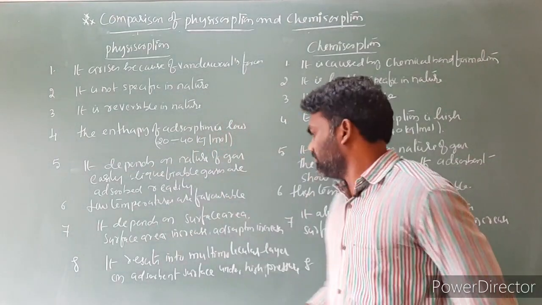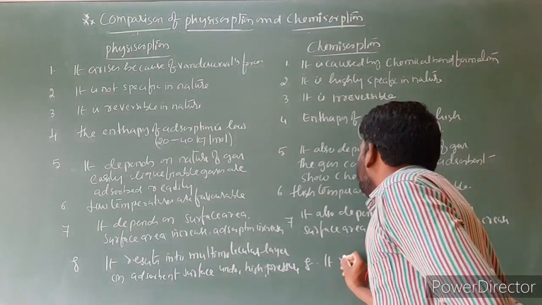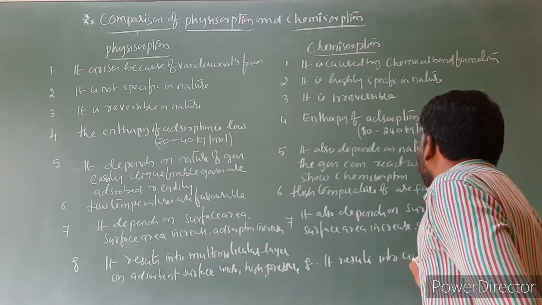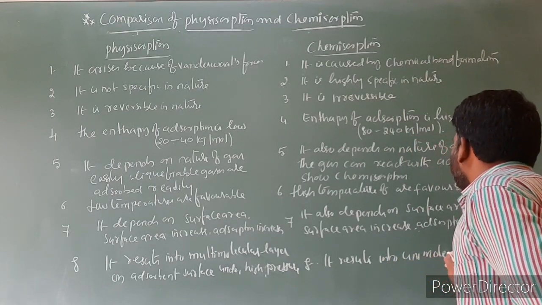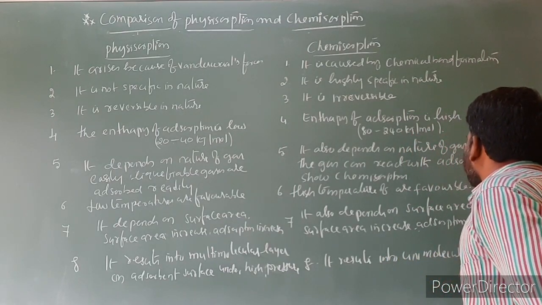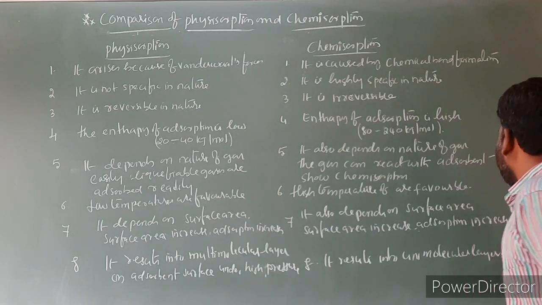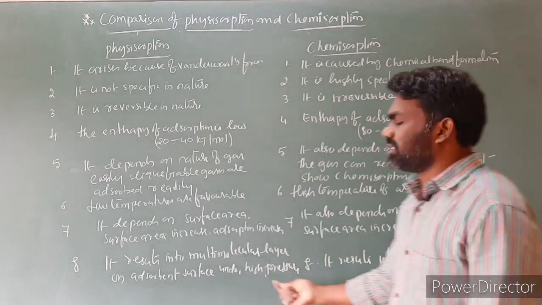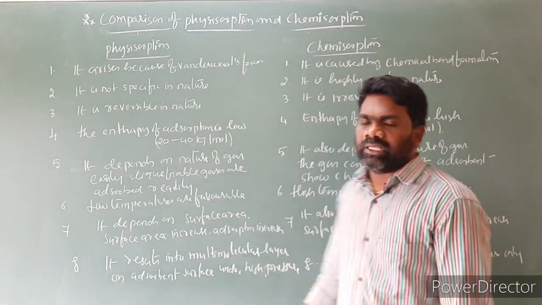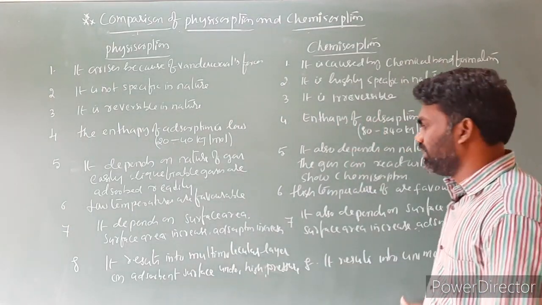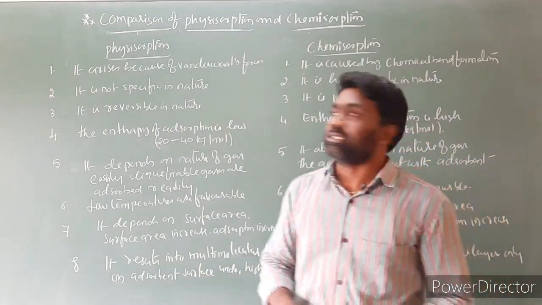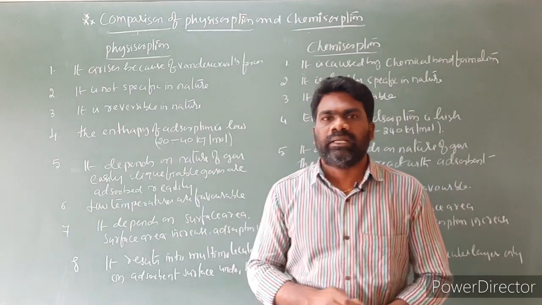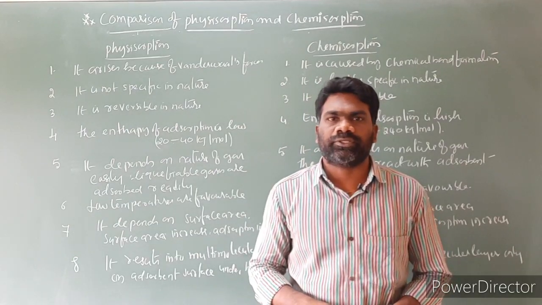Here, in chemisorption, it results in a unimolecular layer only. So here, multiple layers are formed, and here only one layer is formed in chemisorption. So these are some comparisons of physisorption and chemisorption. Next class I will come with another continuation topic.